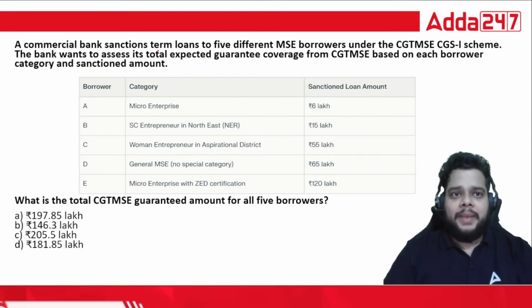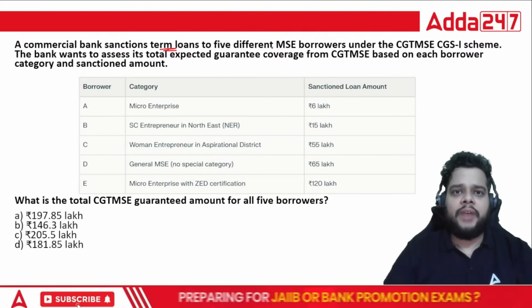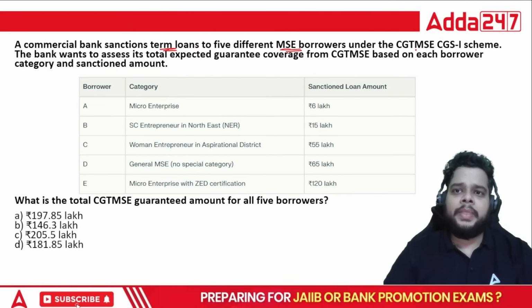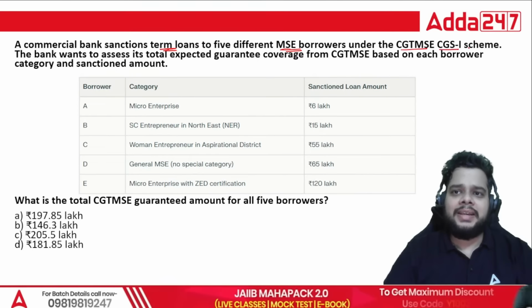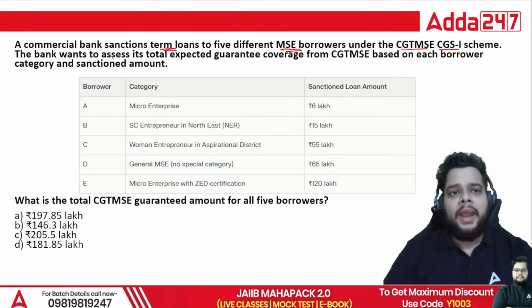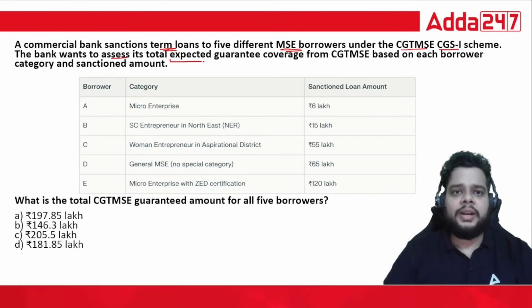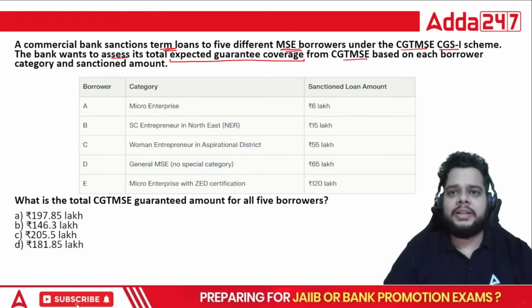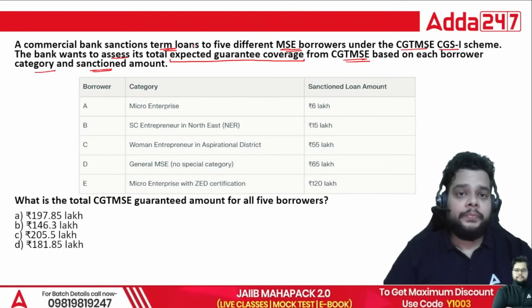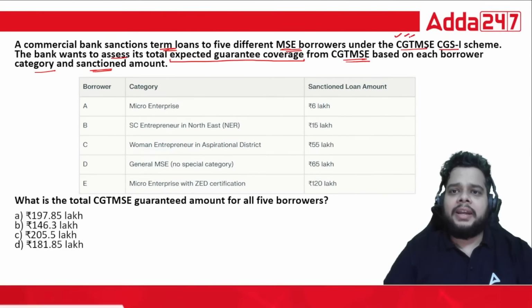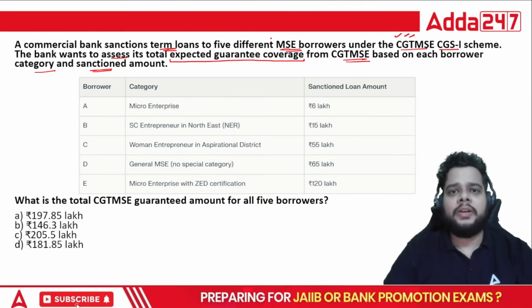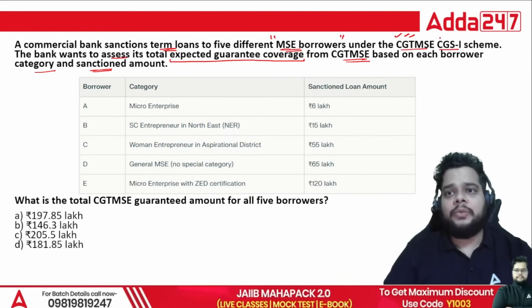A commercial bank sanctions term loans to 5 different MSE borrowers under the CGTMSE CGS1 scheme. The bank wants to assess its total expected guarantee coverage from CGTMSE based on each borrower category and sanctioned amount. We have various types of credit guarantee funds. From this question, which fund is asked? It is CGTMSE, and that too under the Scheme 1 category.